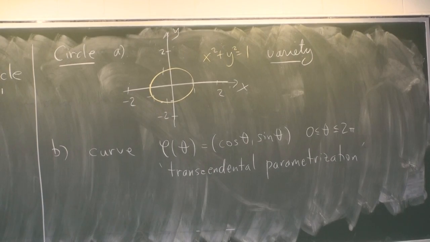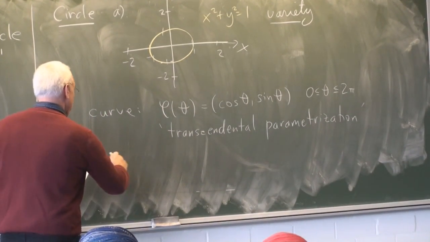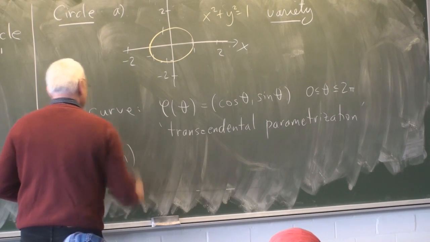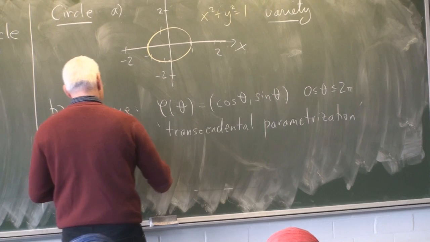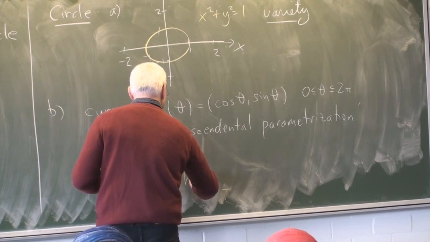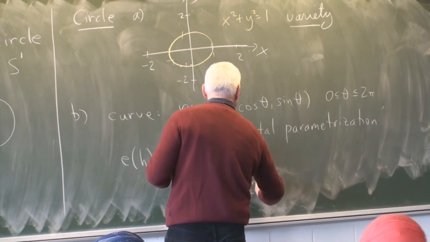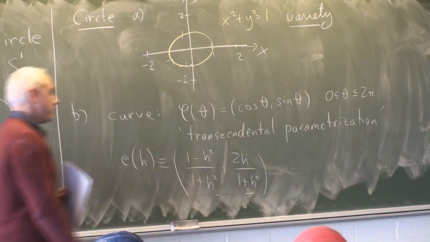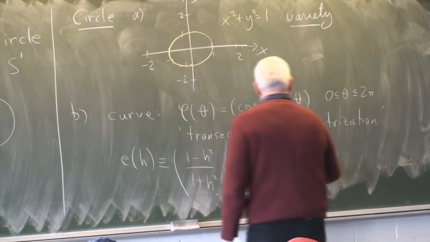There's an alternate parameterization of the circle, which is a rational parameterization, and I'll write it as E of h. I'll define that to be 1 minus h squared over 1 plus h squared, and 2h over 1 plus h squared. That's called the rational parameterization.